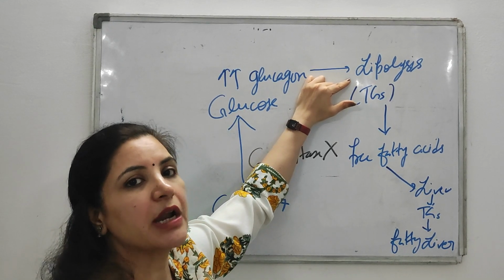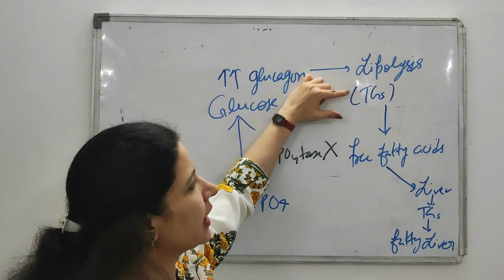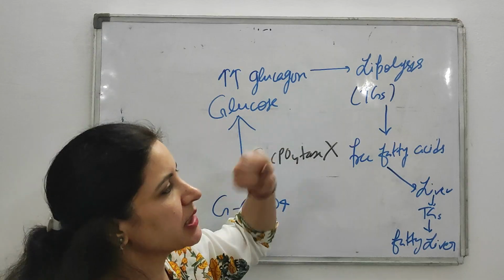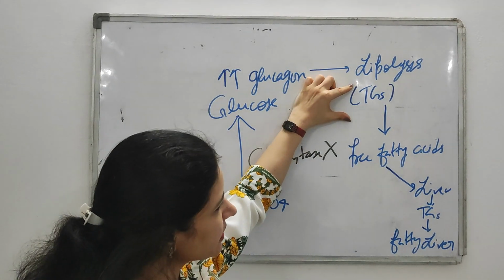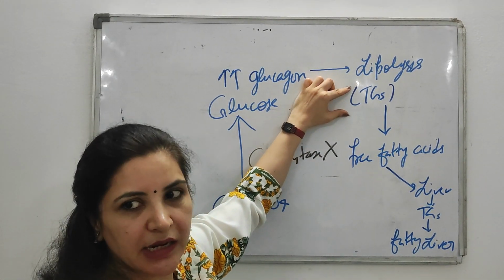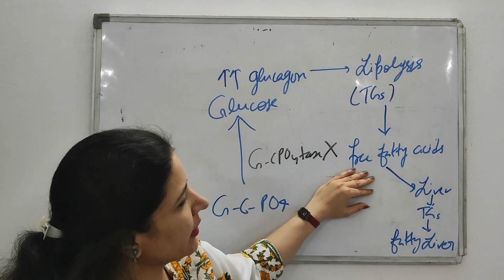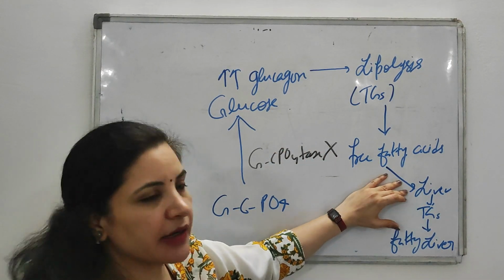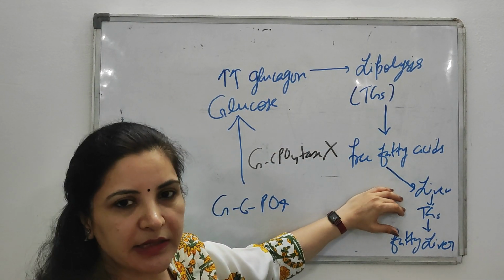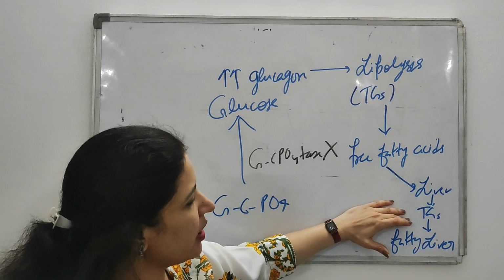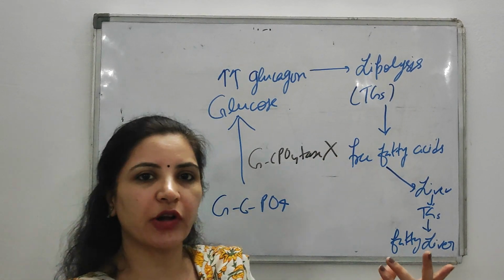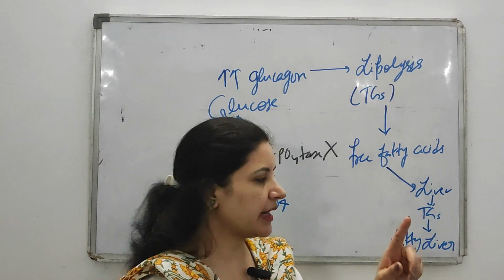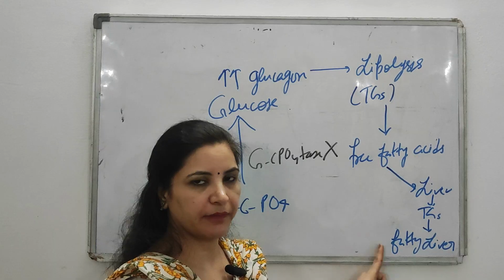It is the breakdown of triglycerides, isn't it? The triglyceride stored in the adipose tissue starts breaking down into fatty acids and glycerol. Then there is an excessive accumulation of free fatty acids, which enter the liver and are stored again in the form of triglycerides. What is fatty liver? When there is an excessive accumulation of triglycerides, it leads to the condition called fatty liver.